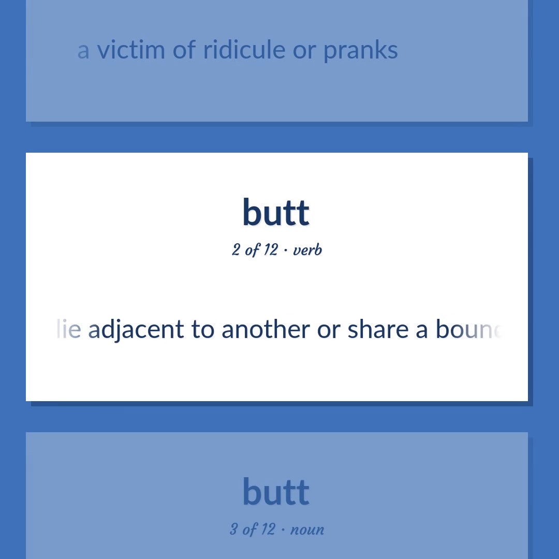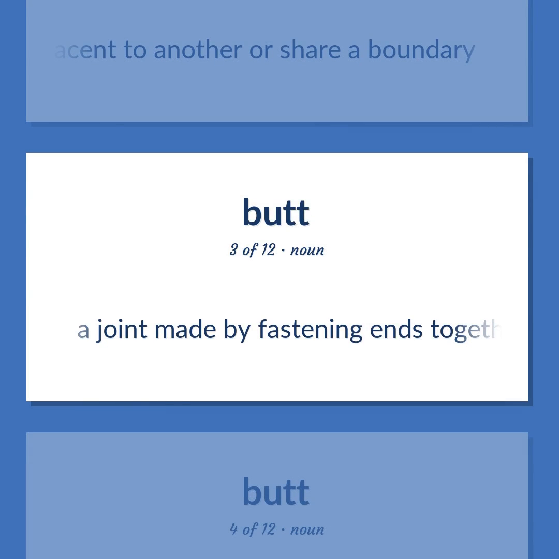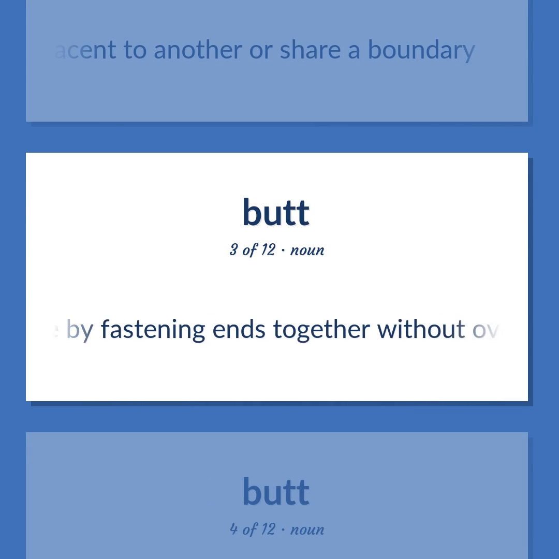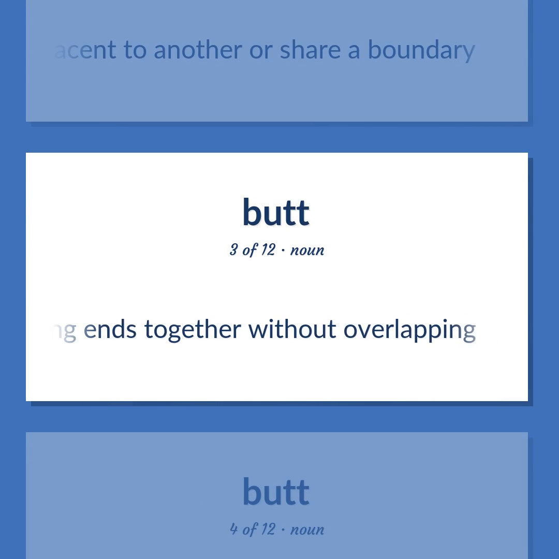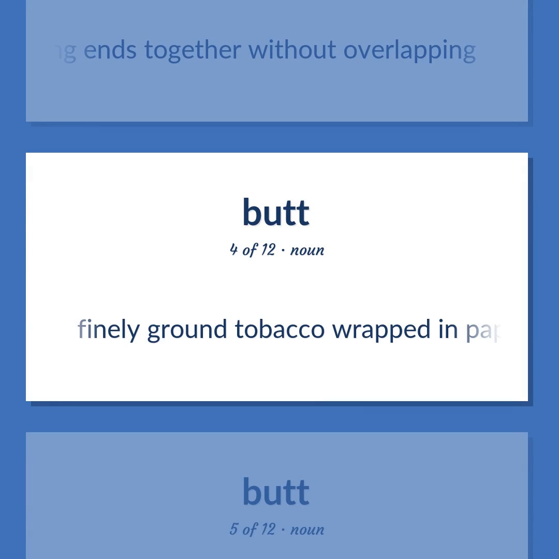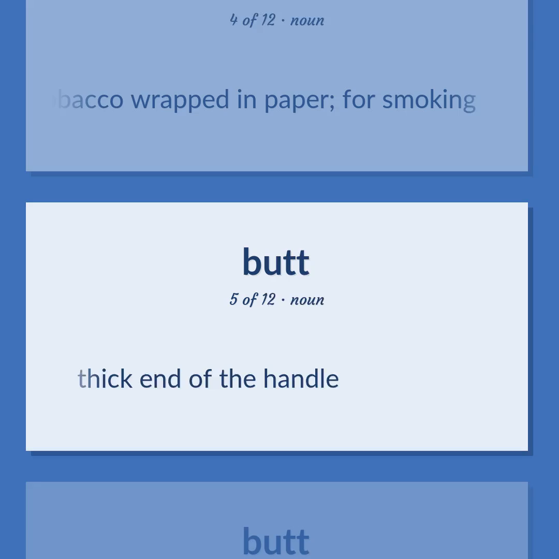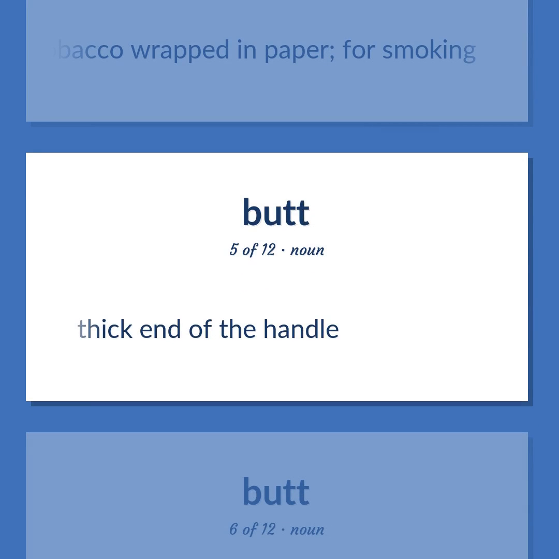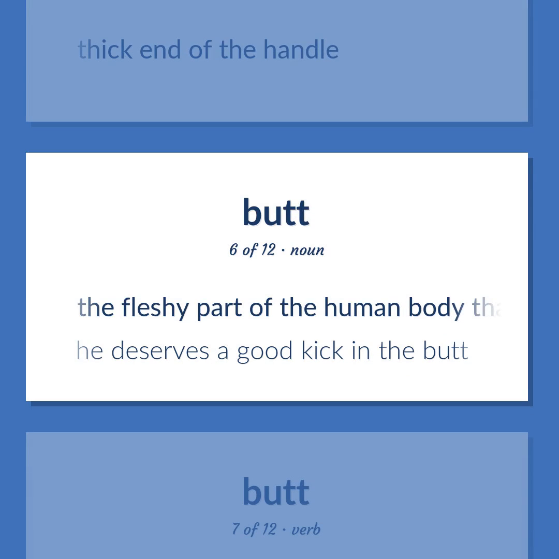Lie adjacent to another or share a boundary. A joint made by fastening ends together without overlapping. Finely ground tobacco wrapped in paper, for smoking. Thick end of the handle. The fleshy part of the human body that you sit on. He deserves a good kick in the butt.